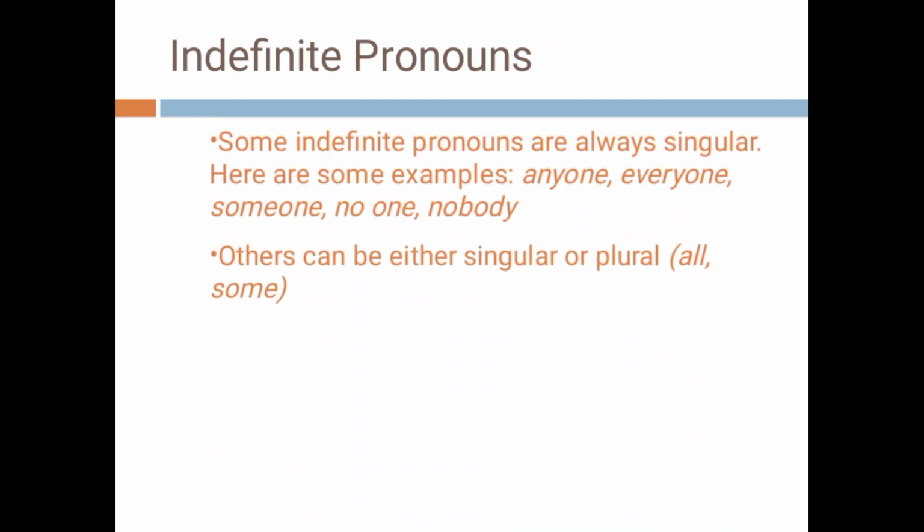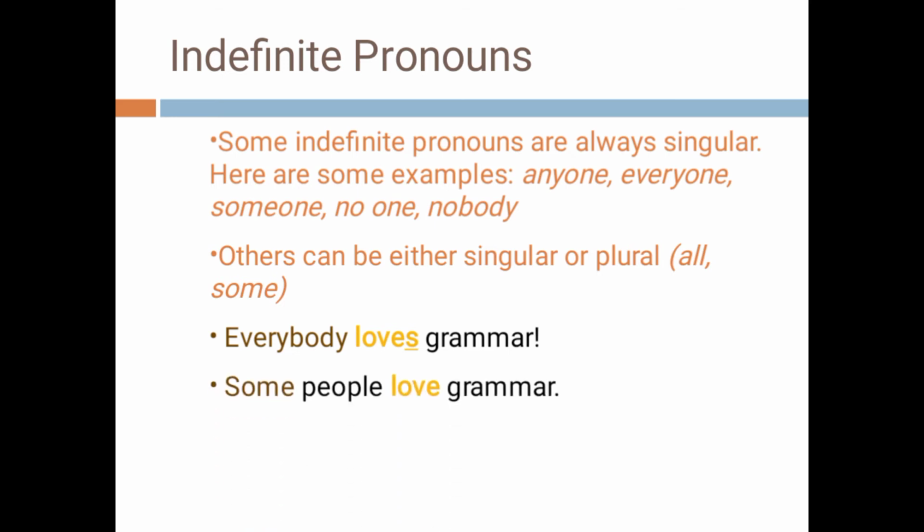Indefinite pronouns. When we use indefinite pronouns like everybody, nobody, someone, anyone, everyone, the verb is always singular. Like everybody loves grammar, anyone loves grammar, no one hates grammar, etc. Some people love grammar, but there are exceptions. When we use some people, few people, we can use the plural form of the verb. So some people love grammar, few people love grammar.